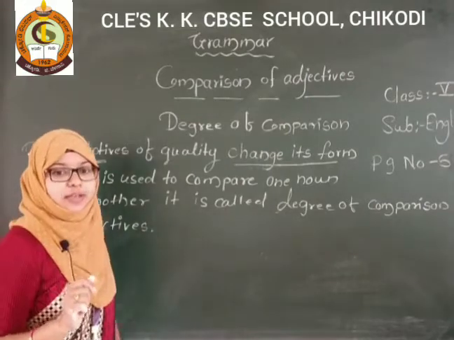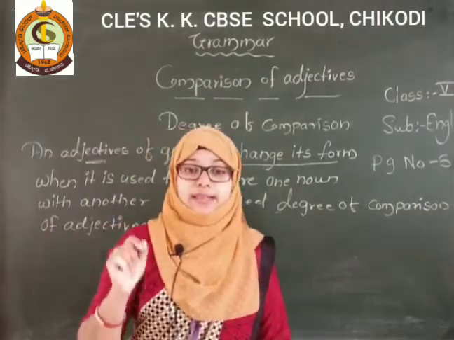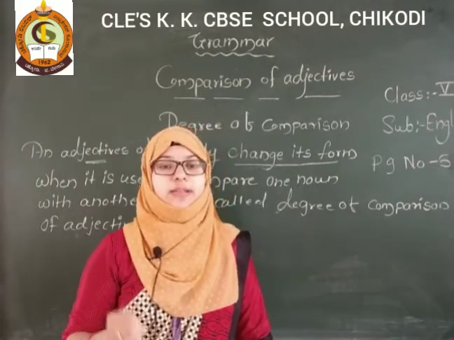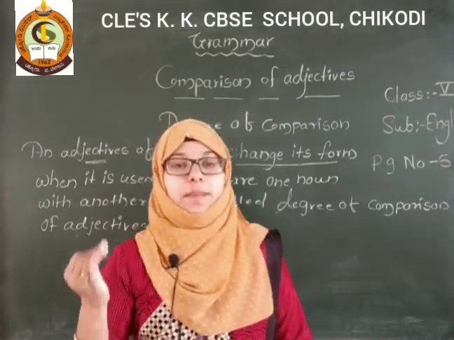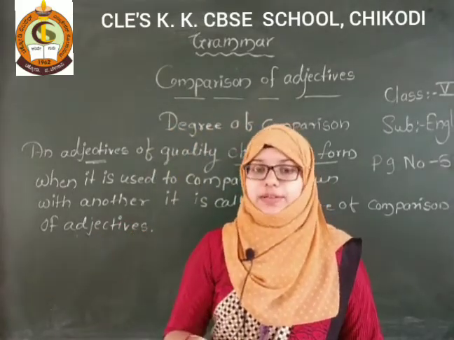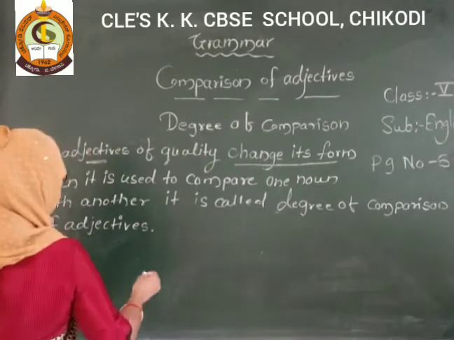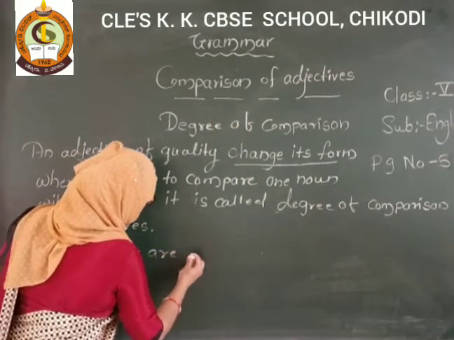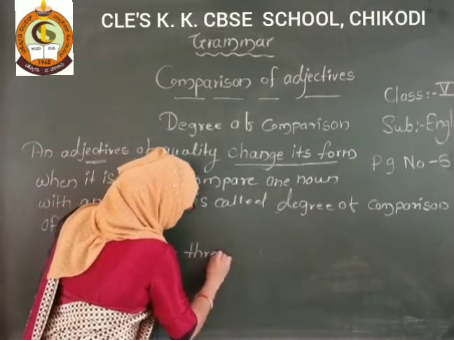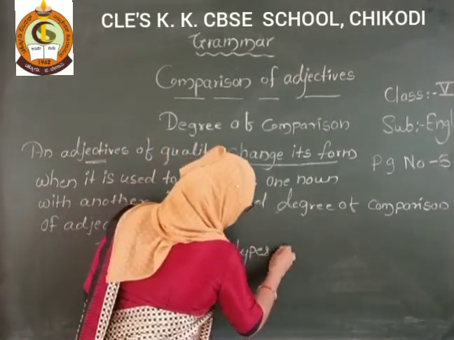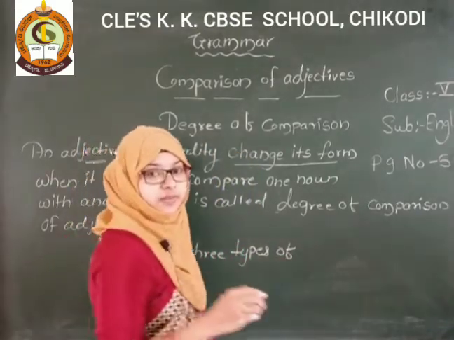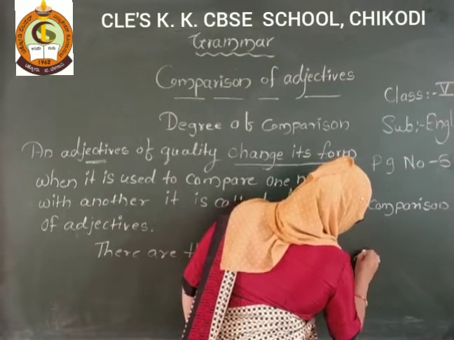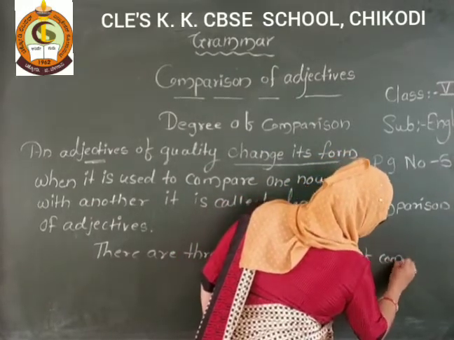degree of comparison. So mainly there are three degrees of comparison. How many? Three degrees of comparison. First is positive degree, comparative degree, and third one is superlative degree. So I'll write here there are three types of degrees of comparison.